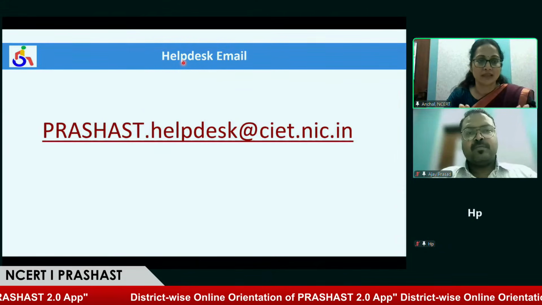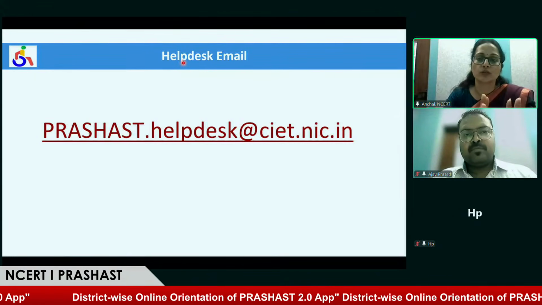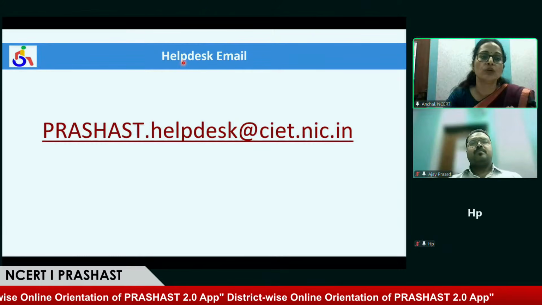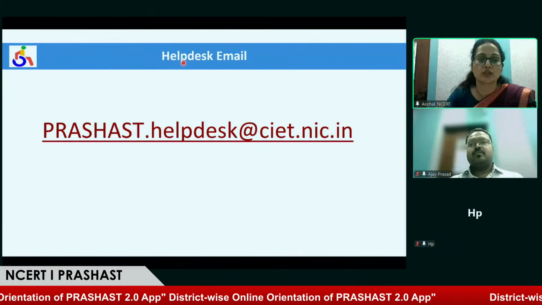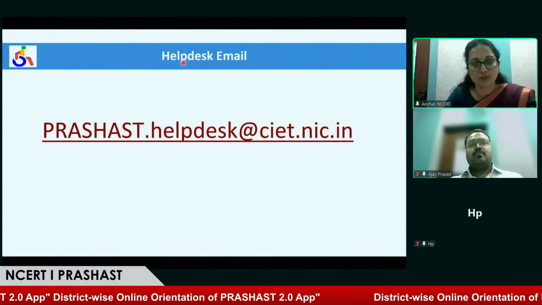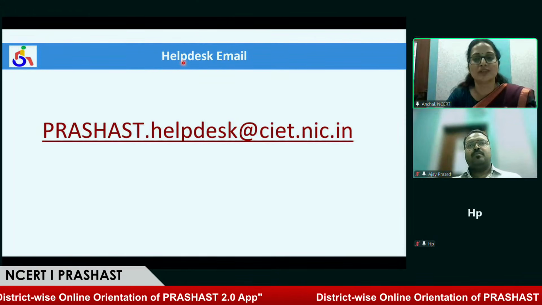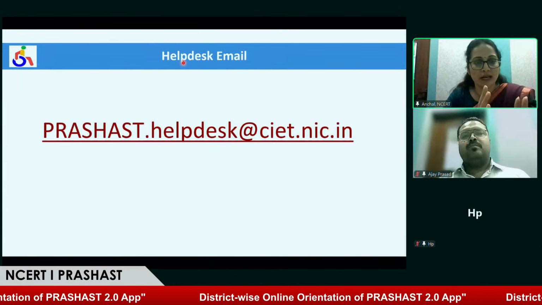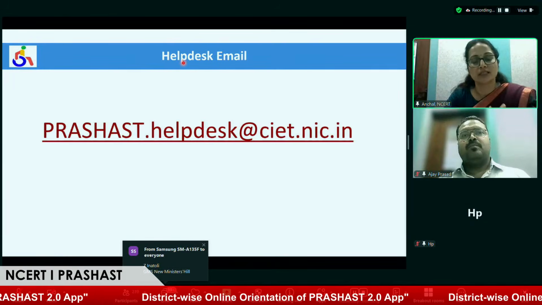So this application is mandatory to use for all students, from Balvatika, nursery, KG, to class 1 to class 12. We cannot say anyone is special or not special without screening. Just screen all the children, whether they have any disability or not.